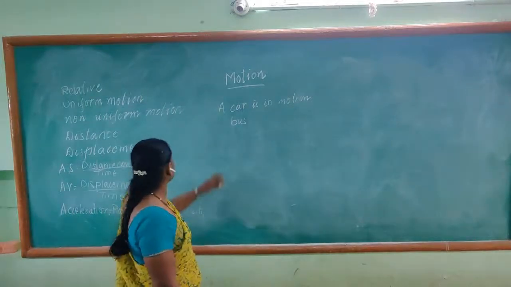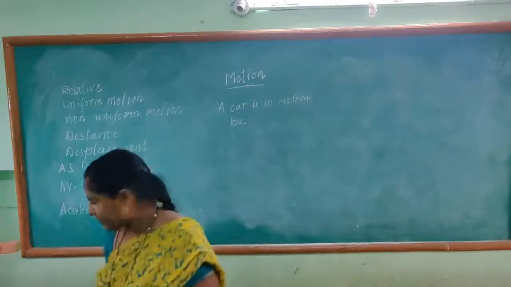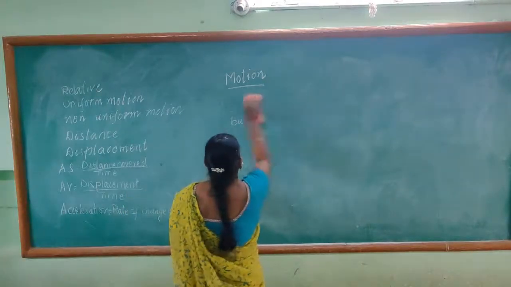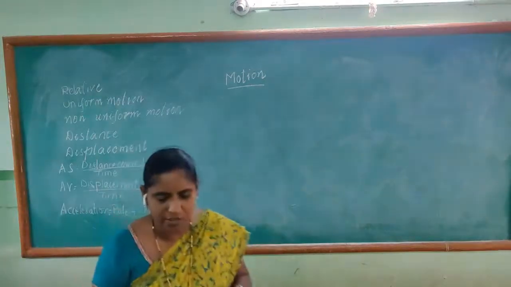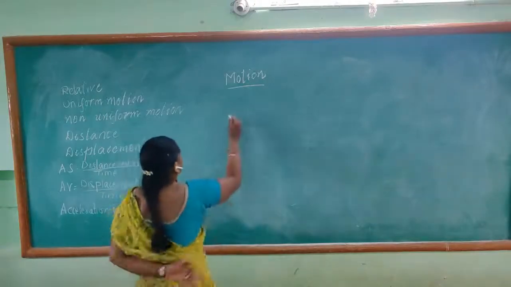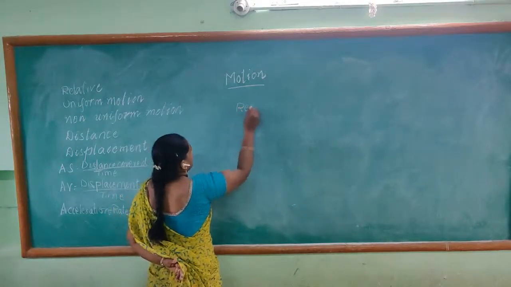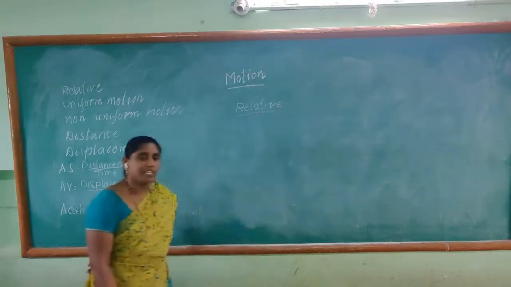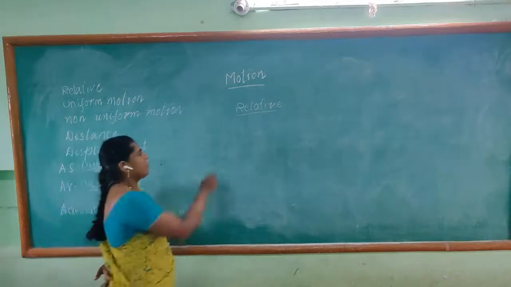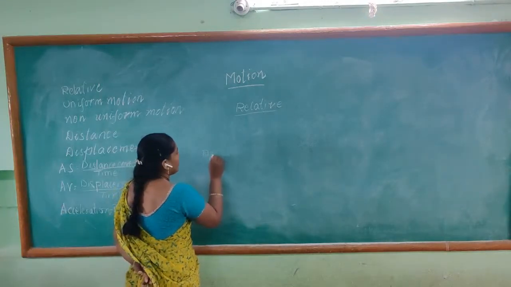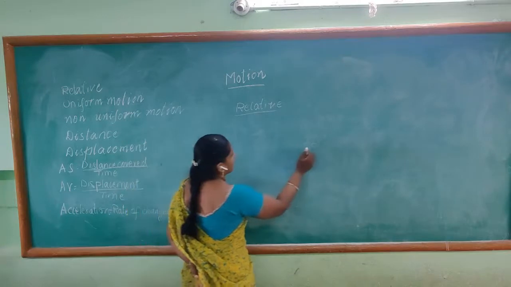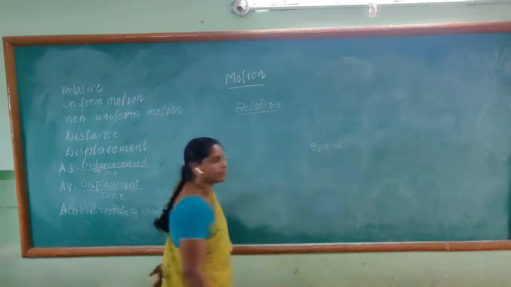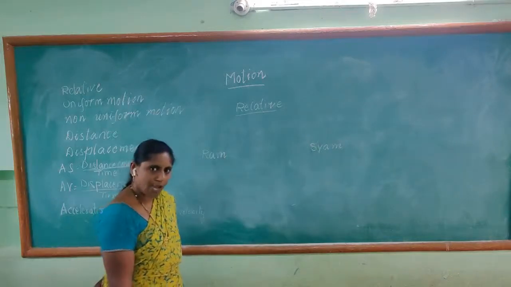So let us see the next topic, that is relative. In this chapter, we are going to understand first of all the concept called relative. What is meant by relative? For example, there are two persons, Ram and Shyam.